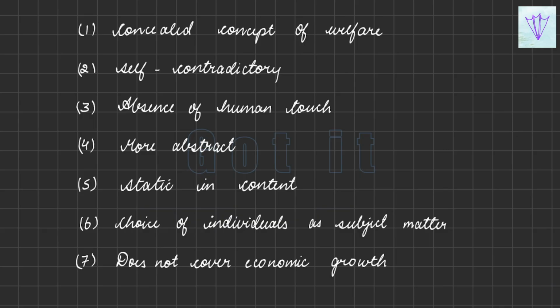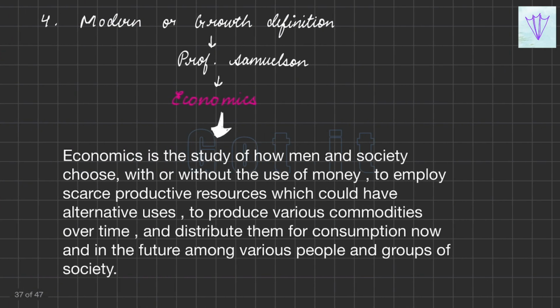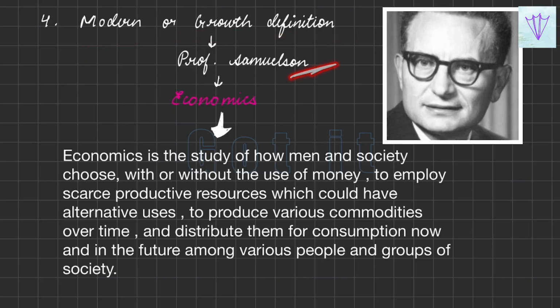In spite of all these criticisms, Robbins' definition is considered one of the best by many economists. We have followed this for a very long period of time, but the Robbins definition excludes from its purview the problem of economic growth. So with this came the modern or growth definition, provided by Professor Samuelson.